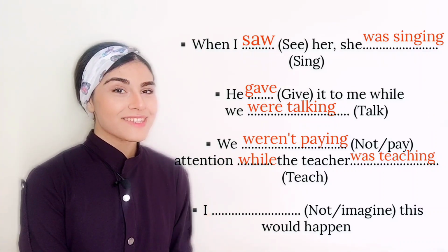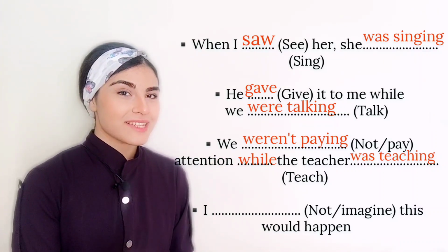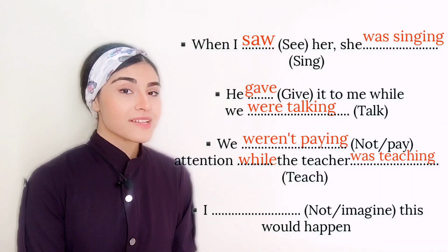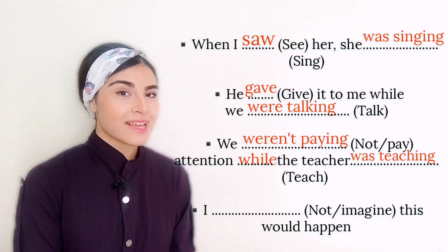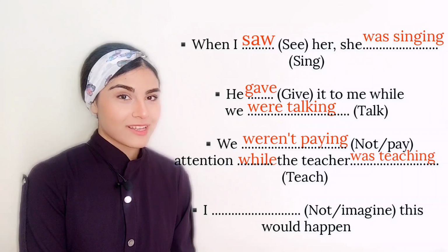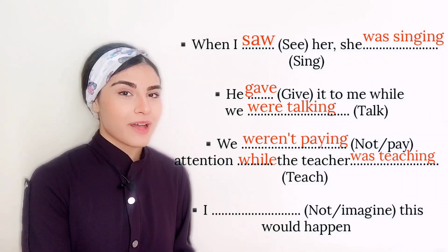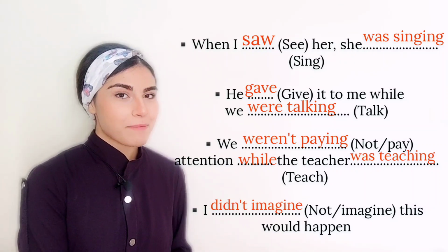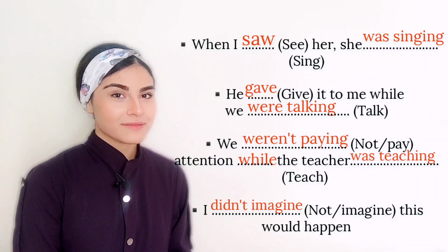In this sentence, "imagine" is a stative verb. So for the past continuous form, we cannot say "I wasn't imagining." We use the simple past form: I didn't imagine that this would happen. Now let's make the question forms.